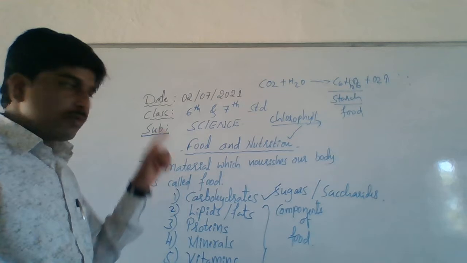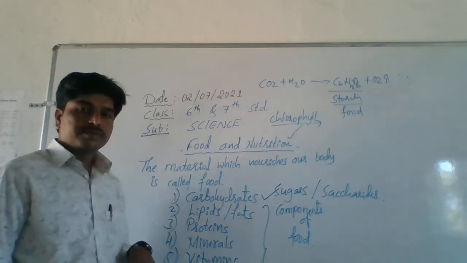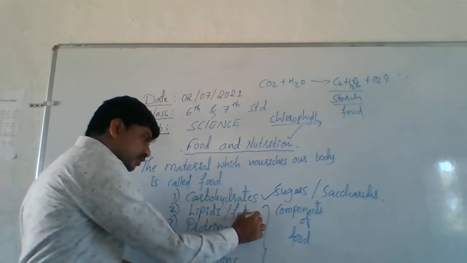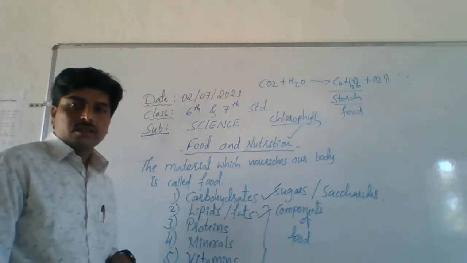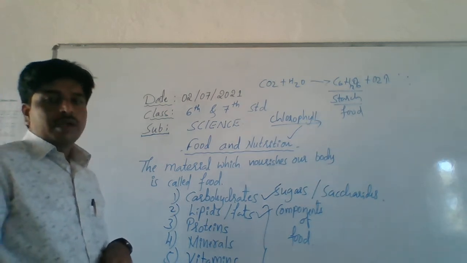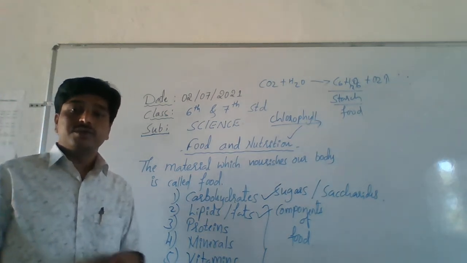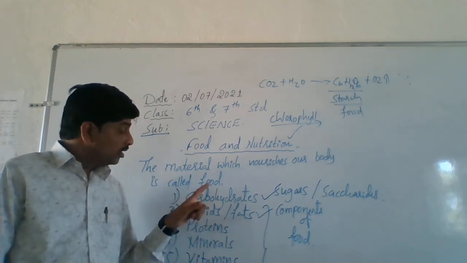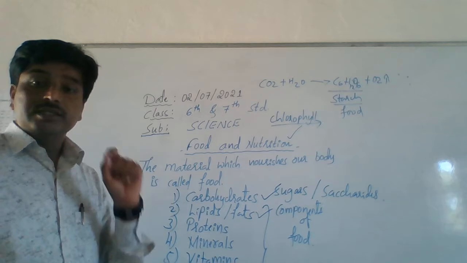Lipids or fats are made up of fatty acids. These lipids or fats also give us energy to our body. The main function of lipids is producing energy in our body along with carbohydrates.